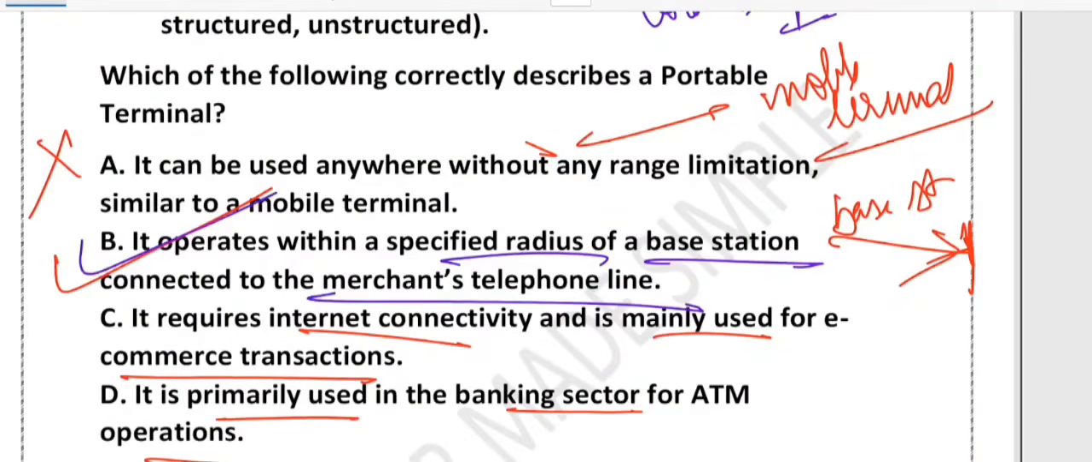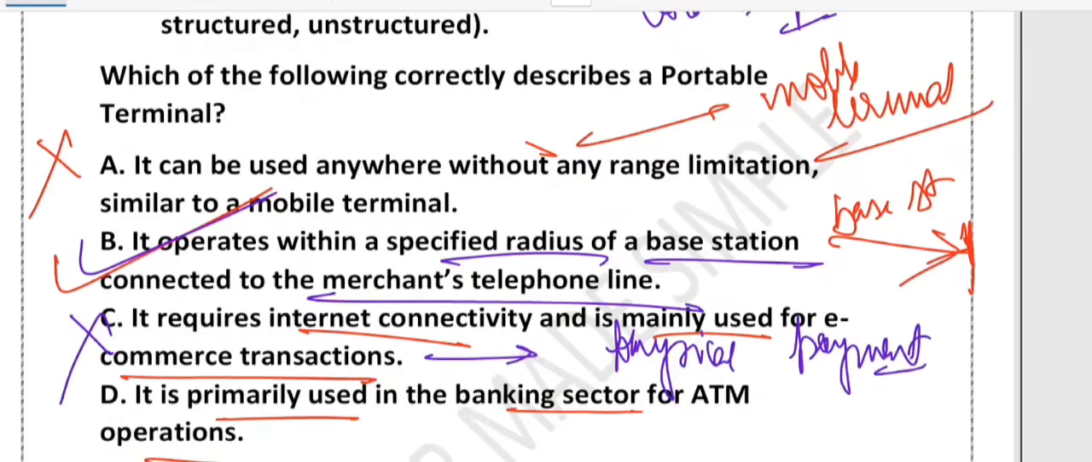What about option C? It requires internet connectivity and is mainly used for e-commerce transactions. It is wrong, because portable terminals are for physical payment. Remember, they are for physical payment, right? They are not for online shopping. They don't depend on the internet like an e-commerce system.